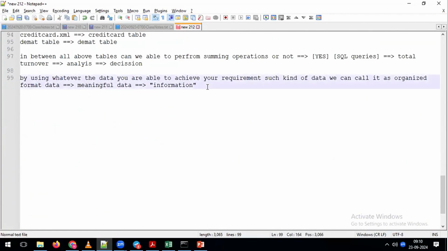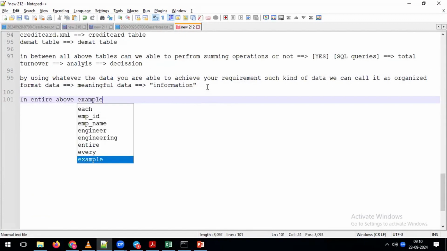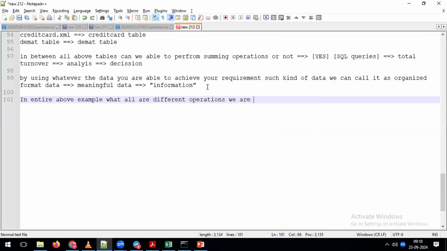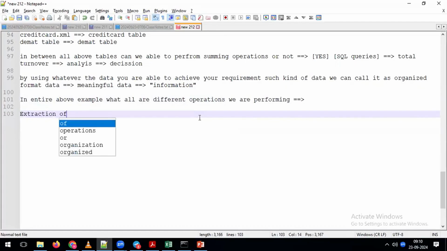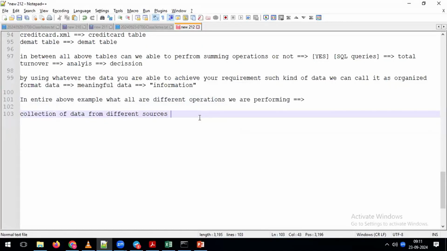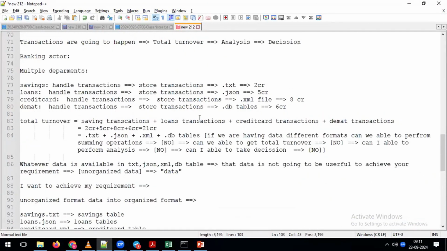Now one more question, just see here. In the entire above example, what are the different operations we are performing? Whatever example we have been discussing for the last 20 minutes, in this whole example, what operations are we performing? If you observe here, I can say extraction of data, or collection of data from different sources. Will you agree or not? Tell me, in this example, what are the different types of sources we are having?